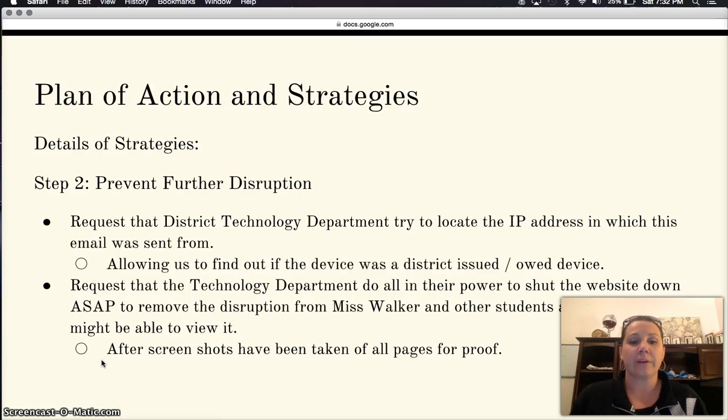I will also ask that the technology department do their best to shut down the website as soon as possible to prevent further disruption to Ms. Walker and any students or parents who would have the ability to view this site. I would ask that all screenshots of the pages be taken first for proof of the site.